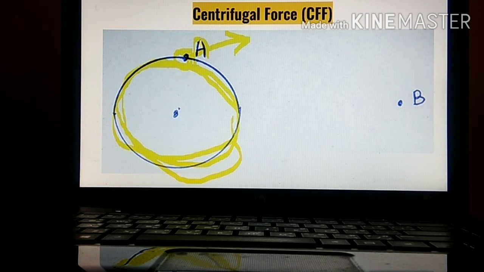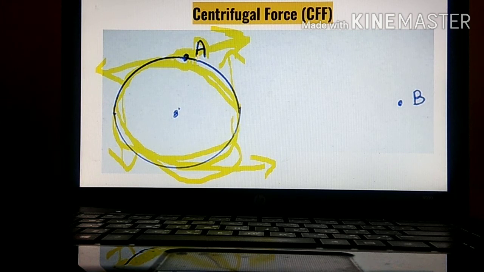In accordance with A, he feels that he is at rest, but then also person A will feel an outwards force that will drag him outside. This force is called centrifugal force. This force comes into existence because Newton's law failed to explain this condition.